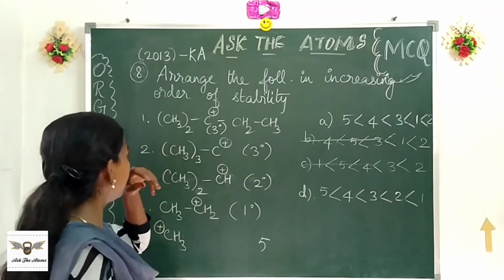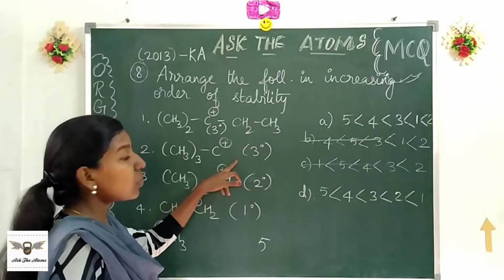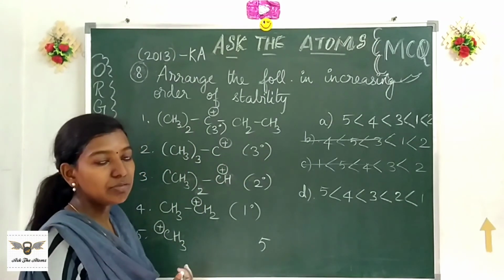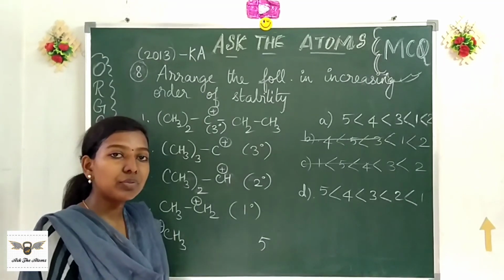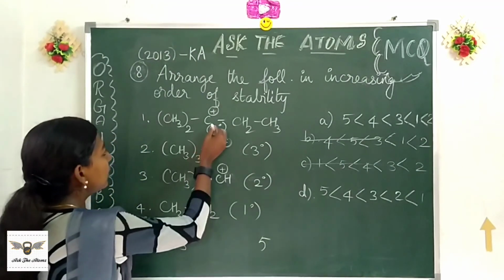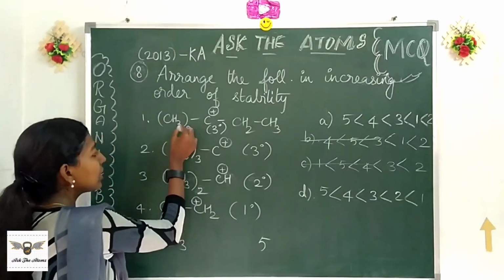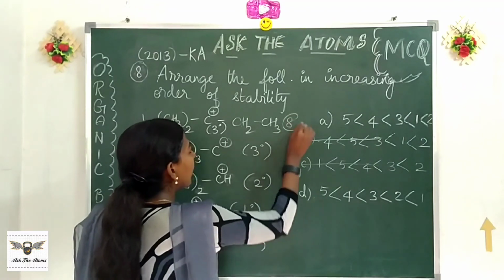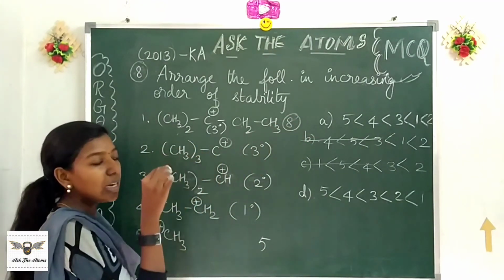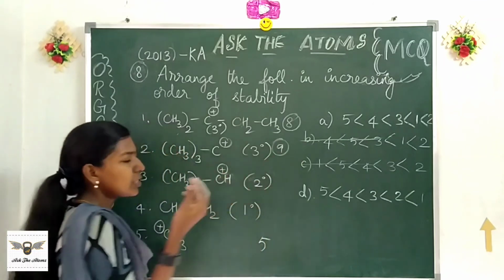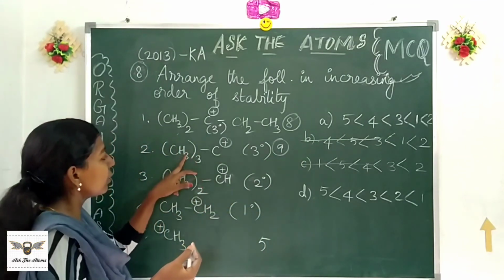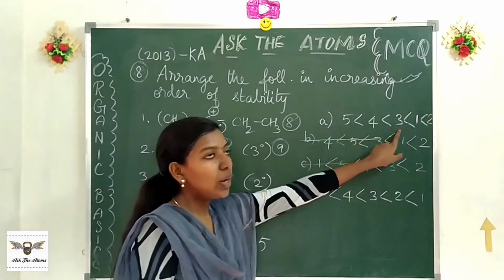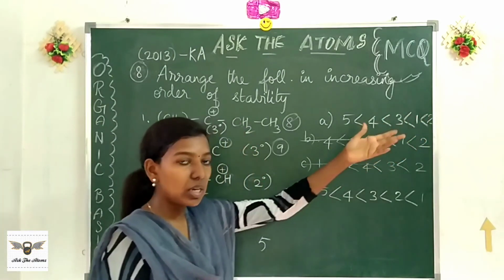Look at the first carbocation. It is a tertiary, and the second is also tertiary. Now decide on the stability by counting the number of hyperconjugative structures, that is, by counting the number of alpha hydrogens present. There are 2 methyl groups, so it is 6, and here there are 2, so 6 plus 2 is 8. 8 alpha hydrogens, and this one has 9 alpha hydrogens. So just a small difference in alpha hydrogens makes the second carbocation more stable than the first one. So my answer is option A, which says the second carbocation is more stable than the first one.